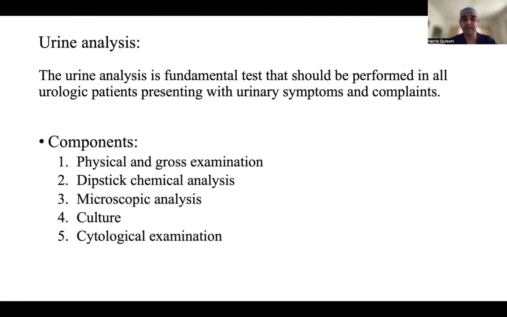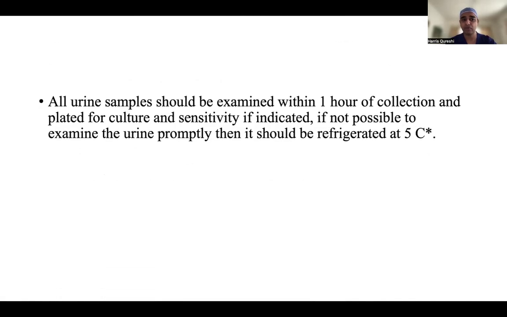So in baseline investigations, this urine analysis comes. There's physical and gross examination, dipstick, microscopic, culture, and cytological examination. If a patient comes to you with hematuria, the first thing you need to do, if the patient is doing fine, is check that urine in a bottle. What is the color of that urine? That comes in physical and gross examination, whether the patient is having hematuria, or it is just that we think the patient is having hematuria.